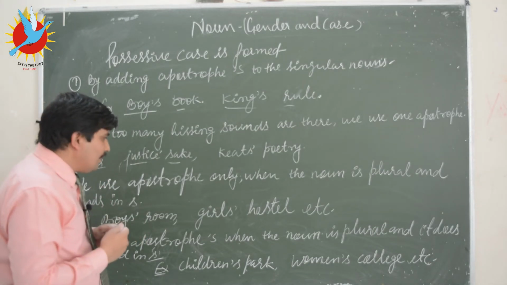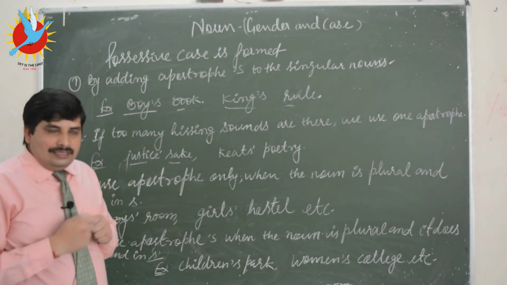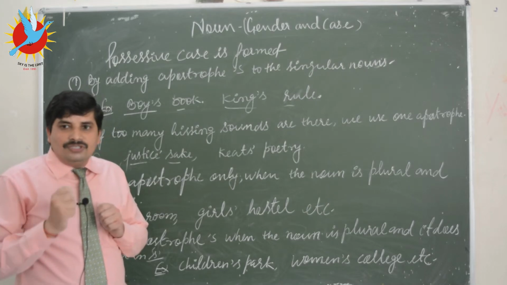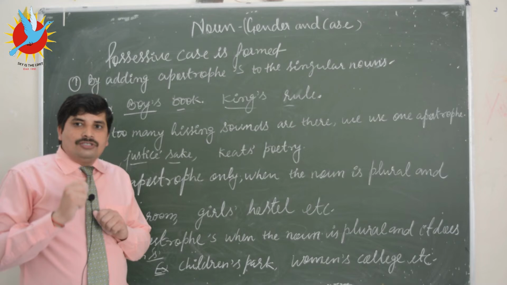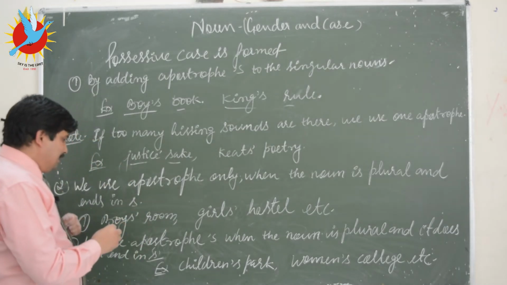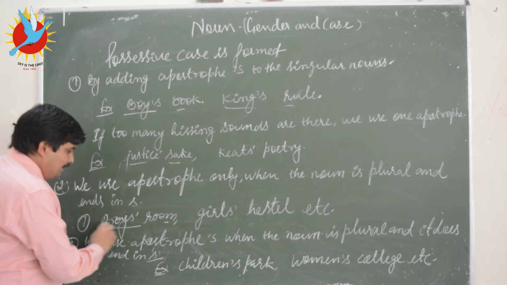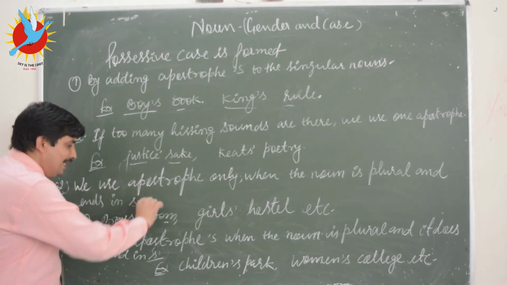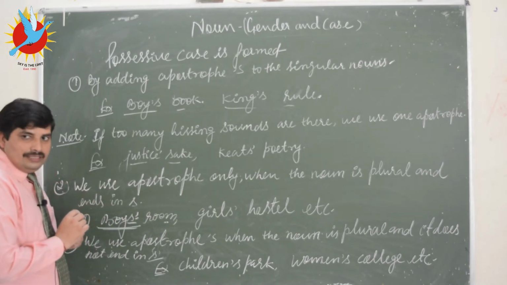But when the plural noun ends in s, we only add an apostrophe to it. We do not add apostrophe and s. Like you can see, boys' room. So here boys means many boys. This is plural and ends in s, so we are not supposed to add apostrophe and s. We will simply add an apostrophe to it.